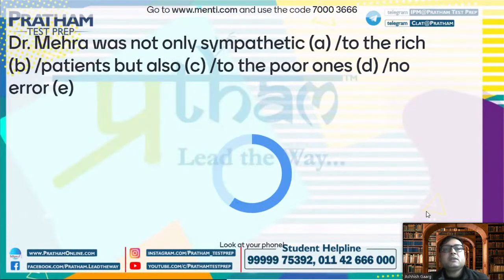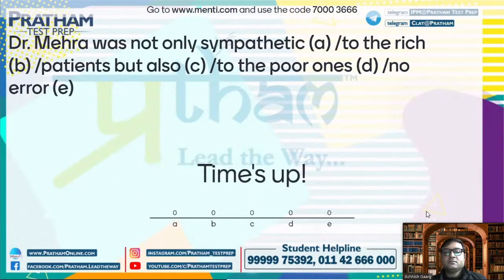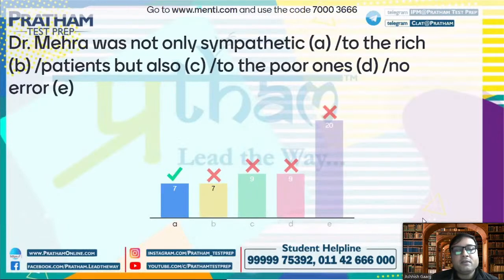Again, you have to do the same thing. Dr. Mehra was not only sympathetic to the rich patient, but also to the poor ones. A, B, C, D, or no error. This is a simple one. Everybody should get it right. All right. Only 7 people have got it right. Oh my God. And I was saying that it is a simple one.